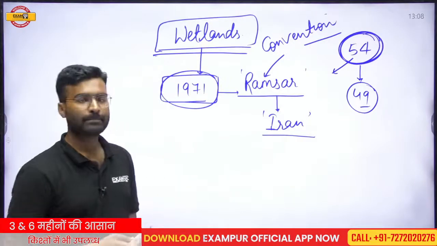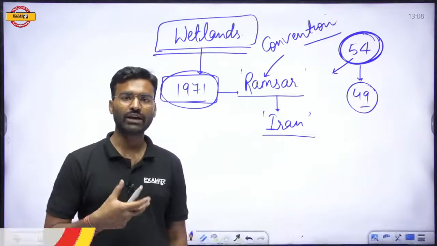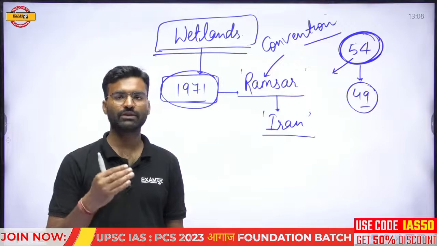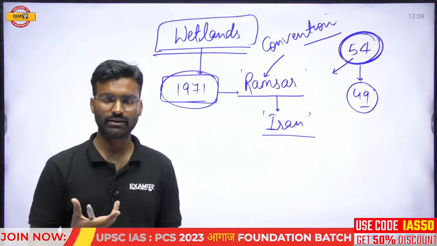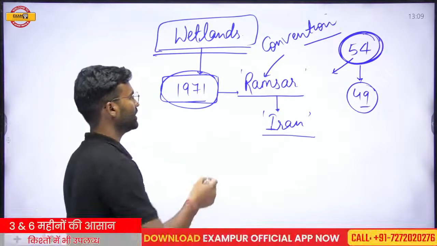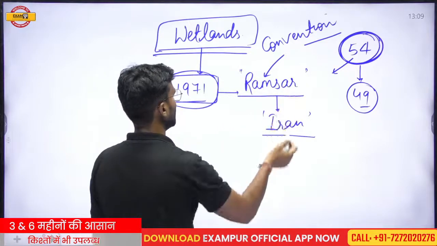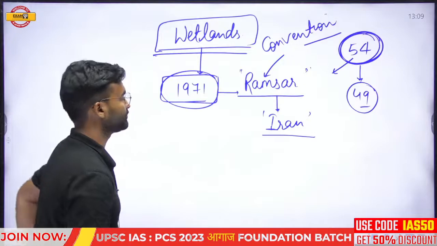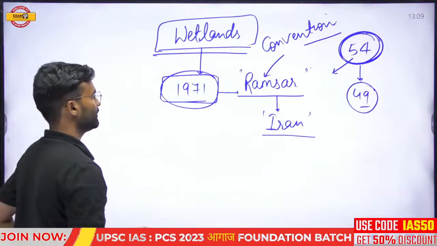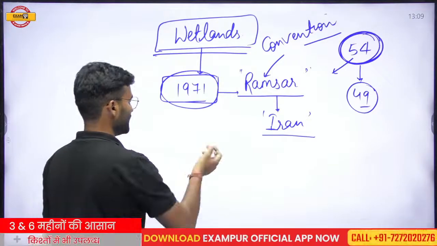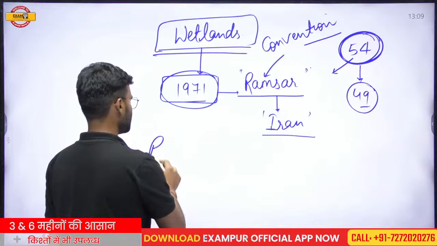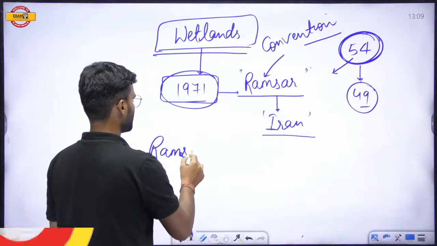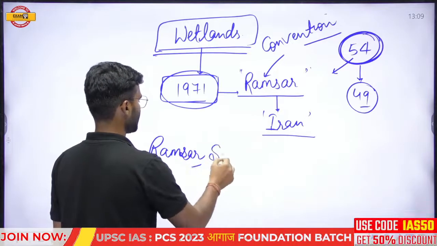This was an important benchmark, an important convention held for the conservation of wetlands. In this convention, a concept arose, and that concept was Ramsar sites.